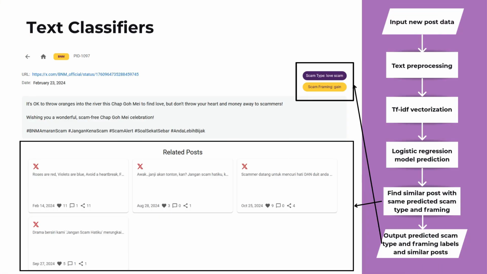Now let's take a closer look into the intelligent components used in the system. The system performs text classification using a logistic regression model. When a new post is submitted by the government agency, the text is pre-processed and converted into numerical features using TF-IDF. The logistic regression model predicts the scam type and framing. The system retrieves similar posts with the same predicted scam type and framing. Finally, the predicted labels and similar posts are displayed to the user.